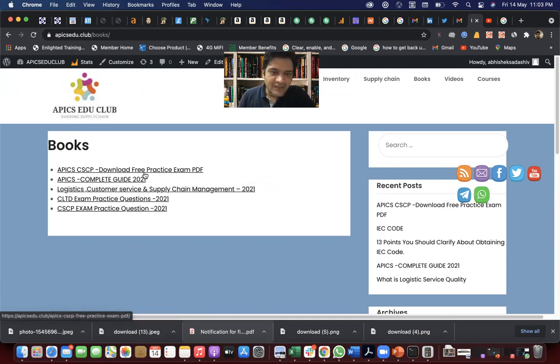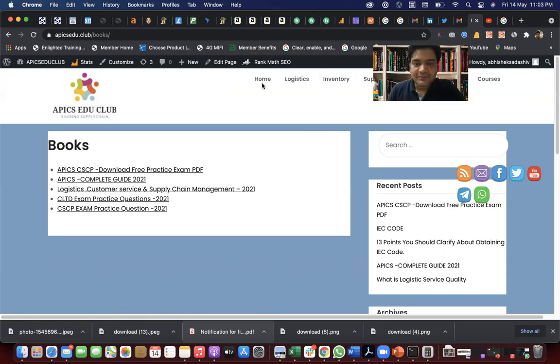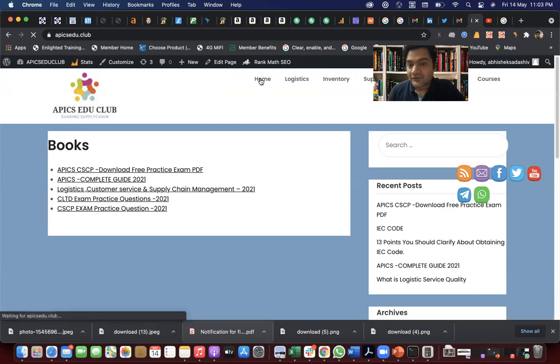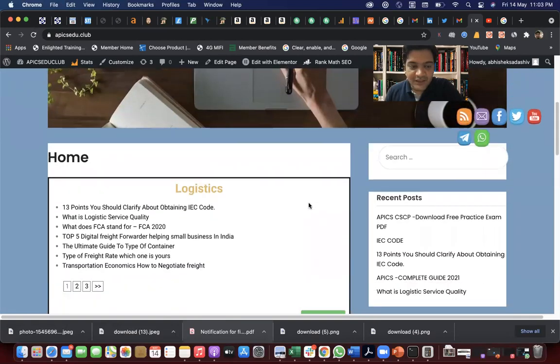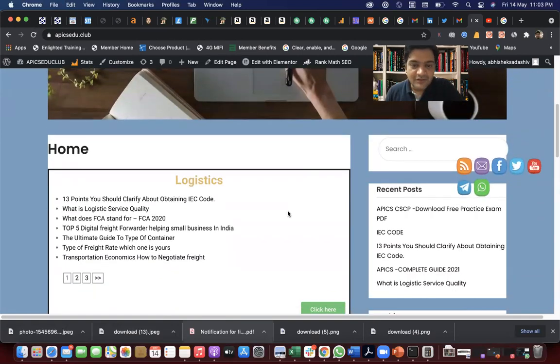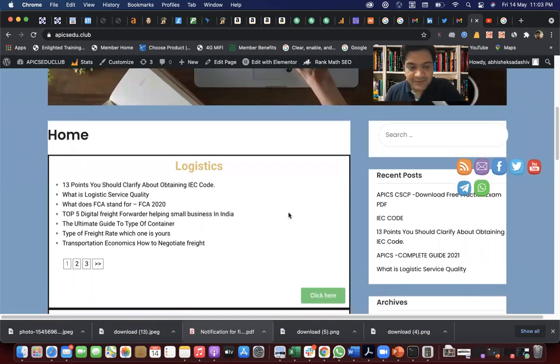Apart from that, you can see in the book section there are a few more books related to CSCP, CLTD, and logistics, customer service and supply chain management. This is the Epics complete guide on how you can prepare for the Epic certification. And this is the free practice exam PDF, so you can download it from here. Apart from that, on this website I have written a lot of content on logistics, inventory management, and supply chain management. So if you need any guidance there, you can read those articles.